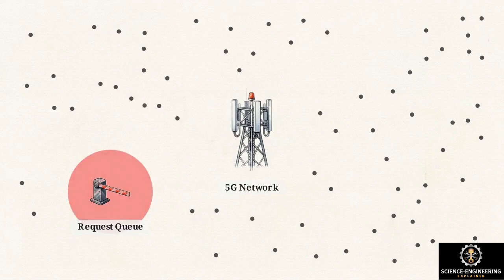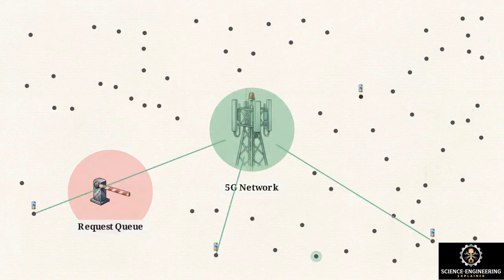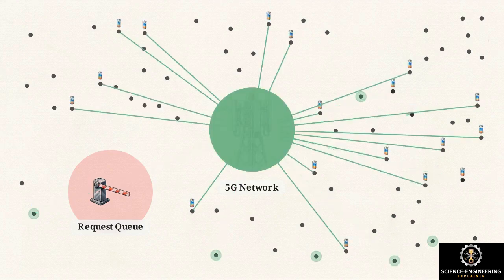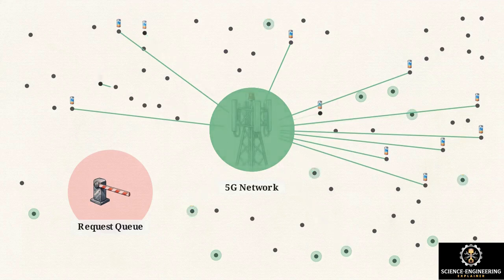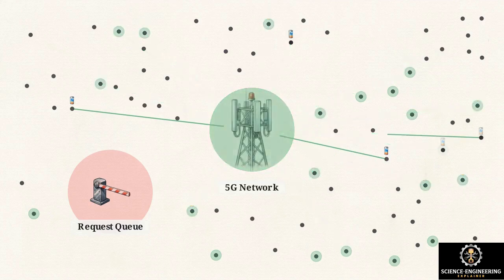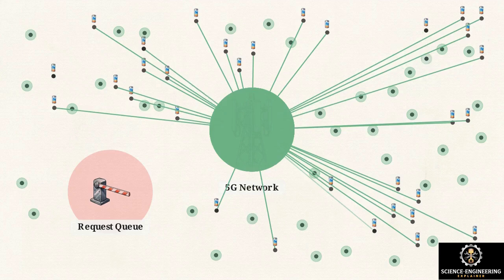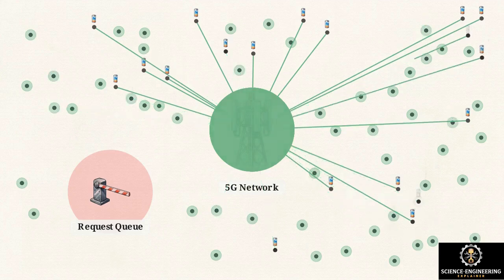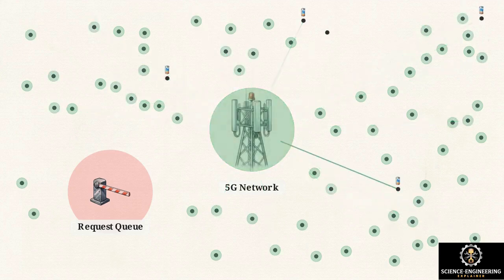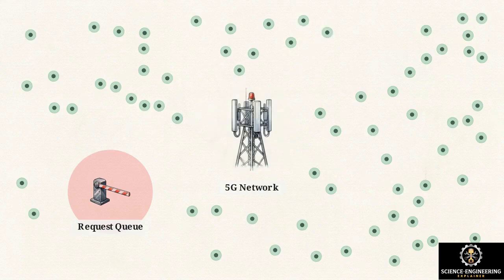This protocol allows massive swarms of IoT devices to bypass the request queue entirely, transmitting their short, sporadic bursts of data straight to the network without waiting for permission. By removing the need to wait for a network response, grant-free access allows remote sensors to immediately return to a low-power sleep state, preserving battery life for long-term field operation.